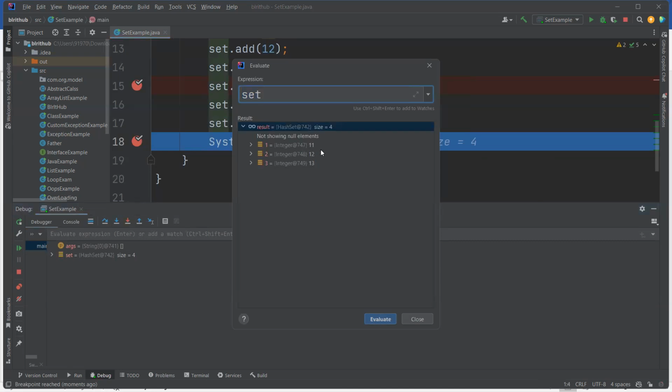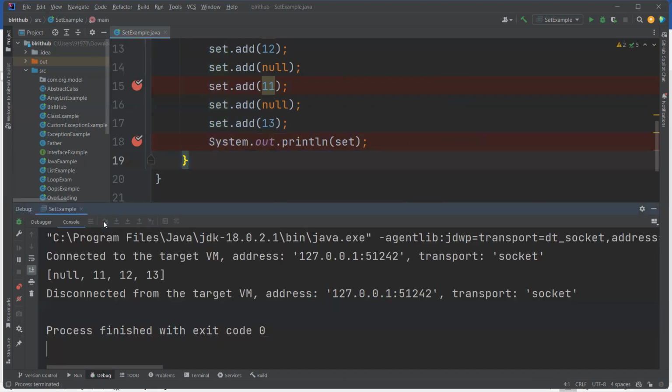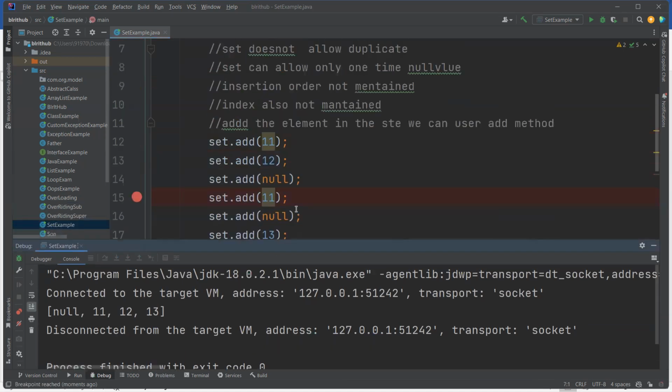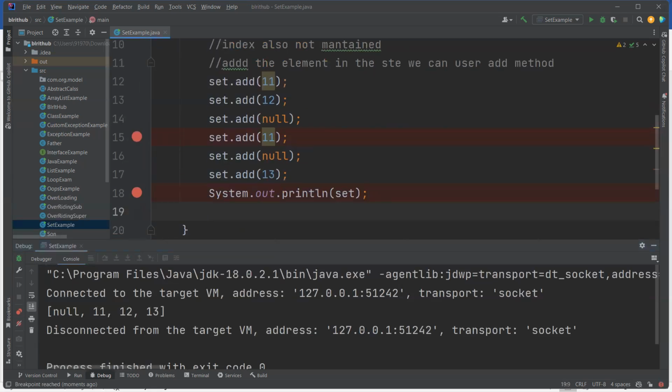See, there is no index. Just first value 11, second value this, third value this, null value, fourth value. While printing, it prints in some different way. That means it's not maintaining the index or the insertion order. This is a Set.